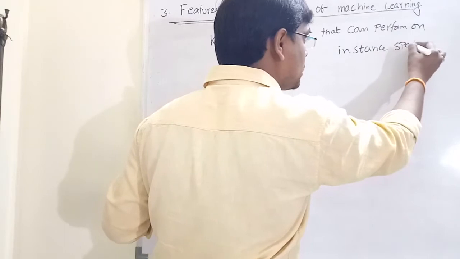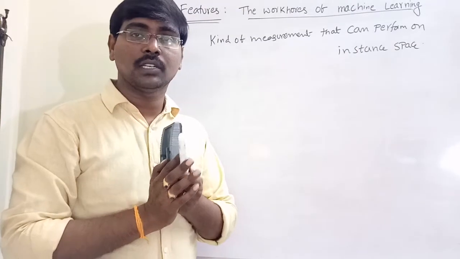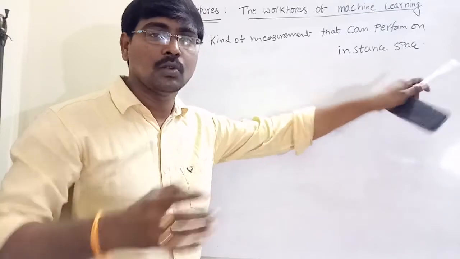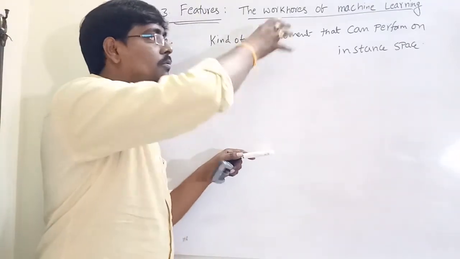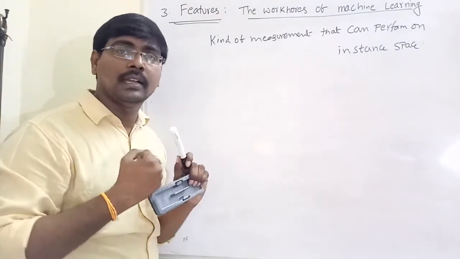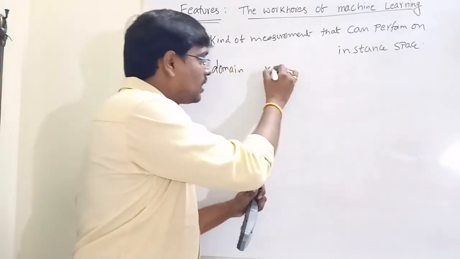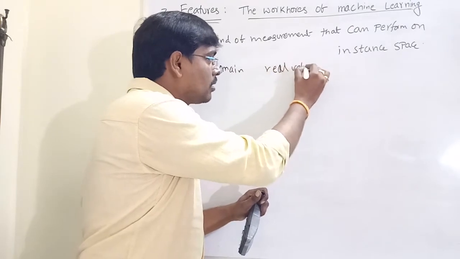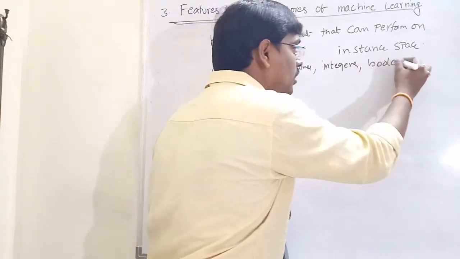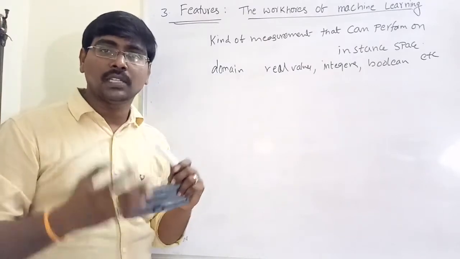We already defined instance space. Instance space is simply the set of all possible instances in the data set, whether present or not present. The set of all possible instances is called instance space. So a feature is simply a kind of measurement that can be performed on instance space. The feature domain contains all types of values. Suppose the feature domain contains real values, or integers or boolean or some text, etc. So feature domains contain different types of values.